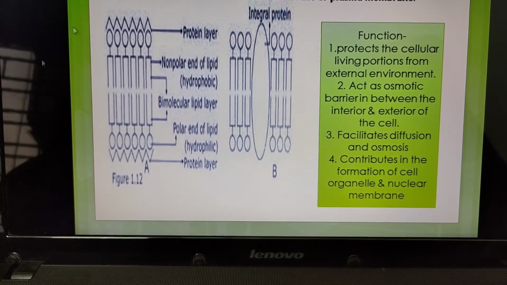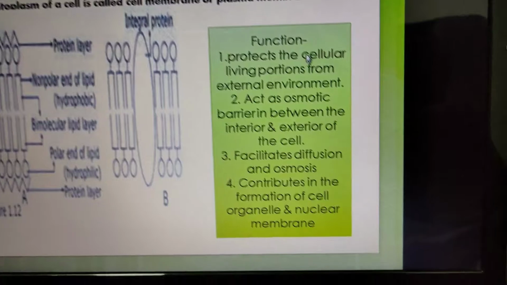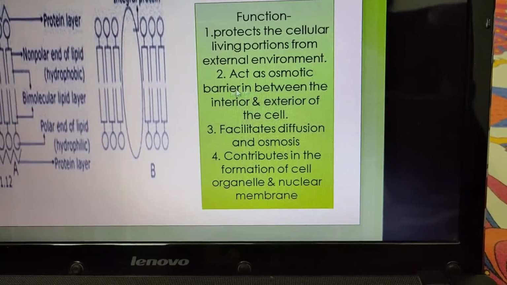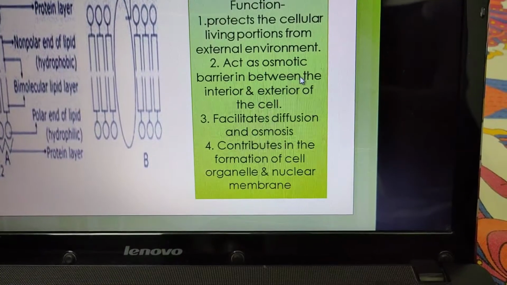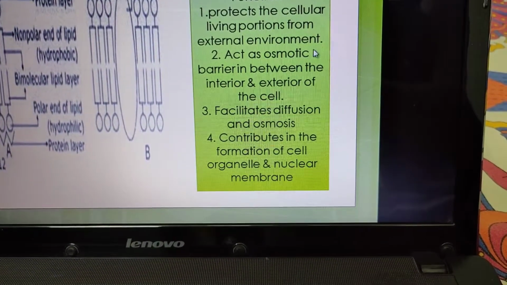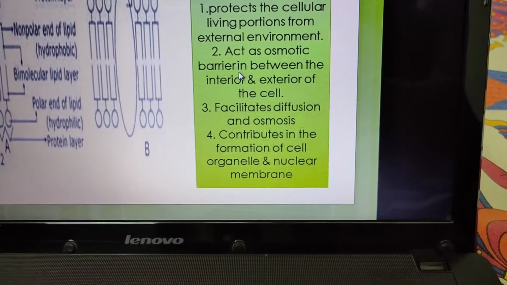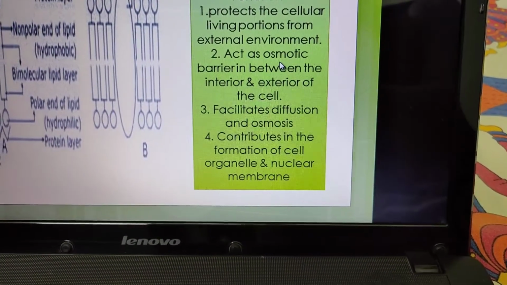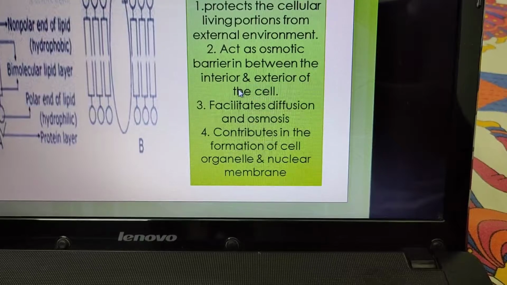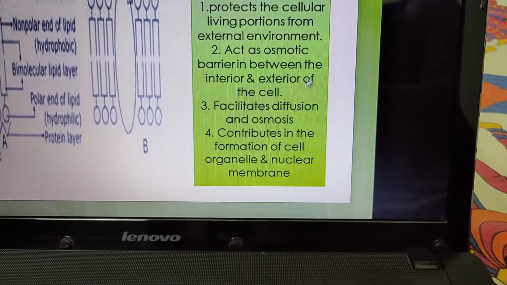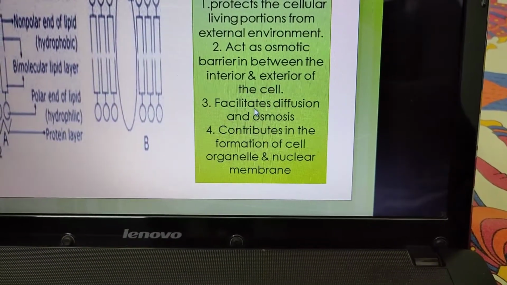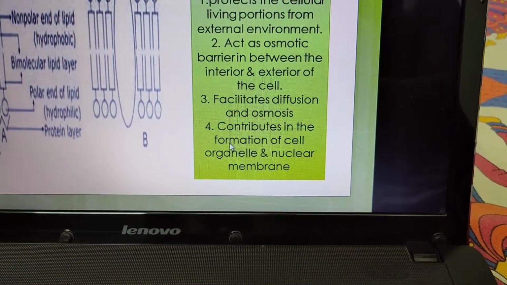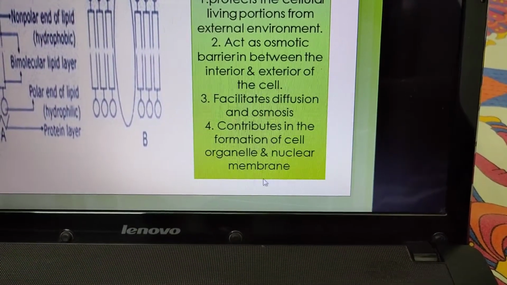So what are the functions of plasma membrane? It protects the cellular living portion from the external environment, and acts as an osmotic barrier between the interior and exterior of the cell. What is osmotic barrier? It allows solvent to move from lower concentration to higher concentration through a semi-permeable membrane. It facilitates diffusion and osmosis, and contributes to the formation of cell organelles and nuclear membrane.